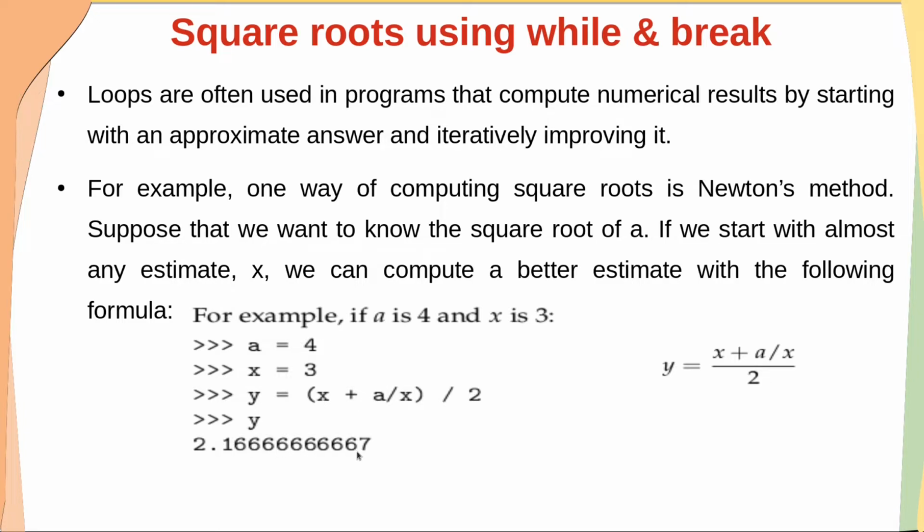When this is computed, y will be 2.166667. If you see, we had taken an approximate value like 3, some estimate, but we estimated it to 2.166667, which is nearly equal to the square root of 4, but not exactly equal. This is a better estimate than what we had assumed.